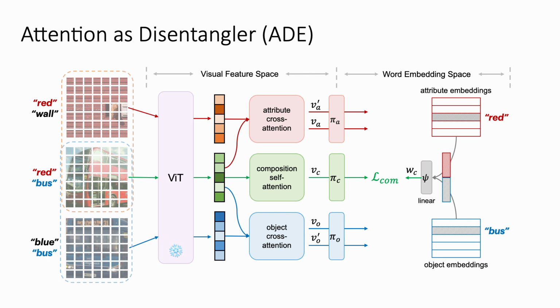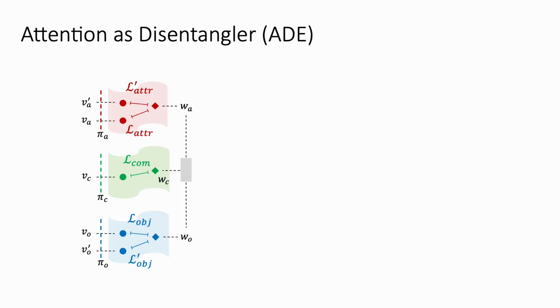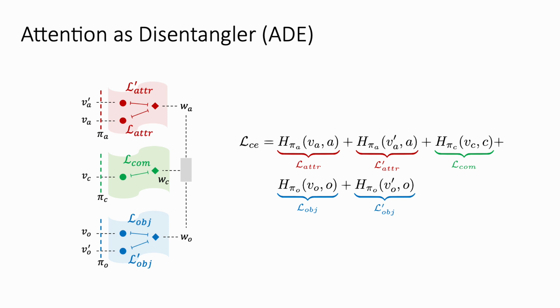In the word embedding space, we directly learn the attribute or object embeddings using cross-entropy losses. We totally leverage 5 cross-entropy losses to align the visual features to the word embeddings in 3 spaces, namely the attribute space, the object space, and the composition space. Therefore, we can formulate the cross-entropy loss.